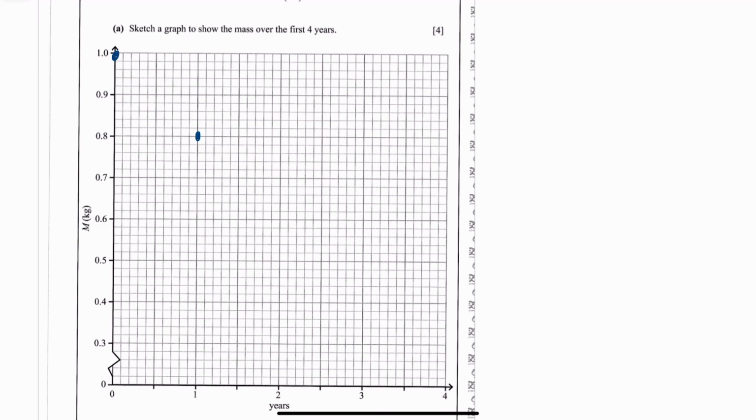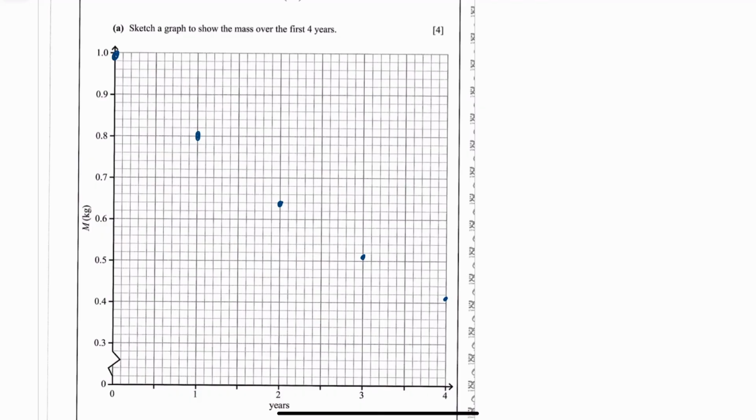So 0.64 is going to be here. Next one, 0.8 to the power of 3 is going to be 0.51, so sort of halfway between those. And then 0.8 to the power of 4 is going to be 0.4096, so it's going to be sort of halfway between that as well, and that's what we've got.